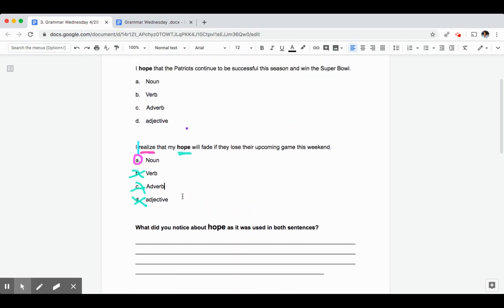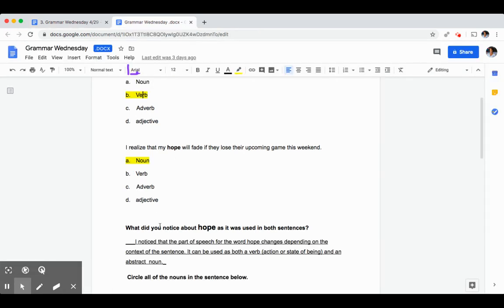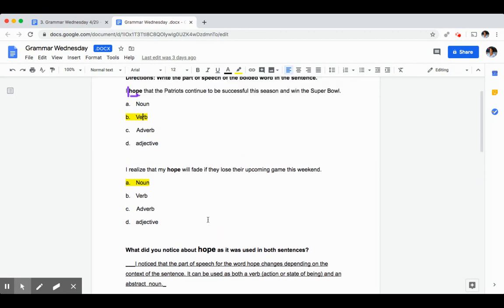So now, thinking about those two sentences where hope is being used as a different part of speech, what did you notice about the word hope from those two sentences? So I noticed that the word hope can be used as a different part of speech depending on the context of the sentence. Because in the first sentence, hope was being used as a verb because it was what the subject was doing.